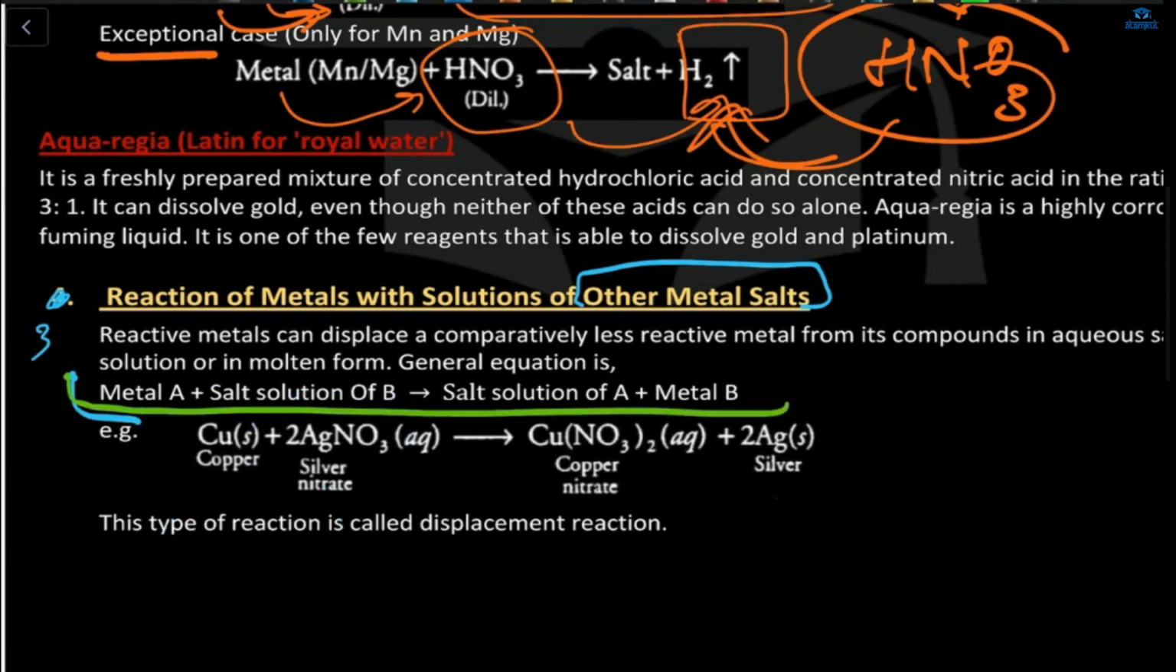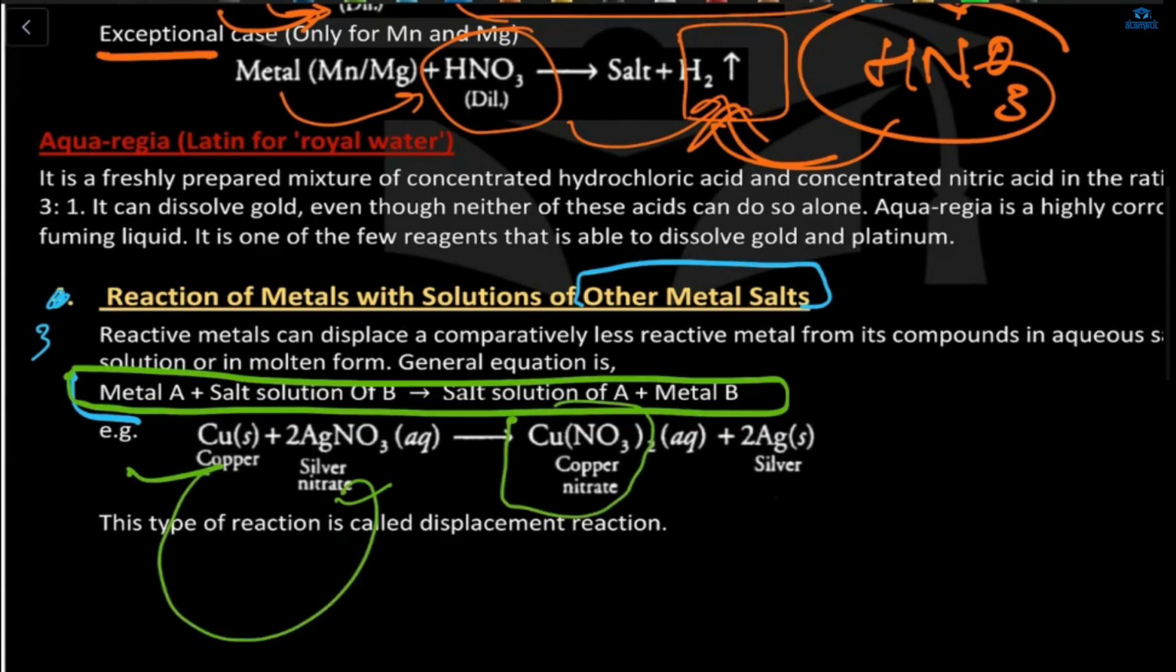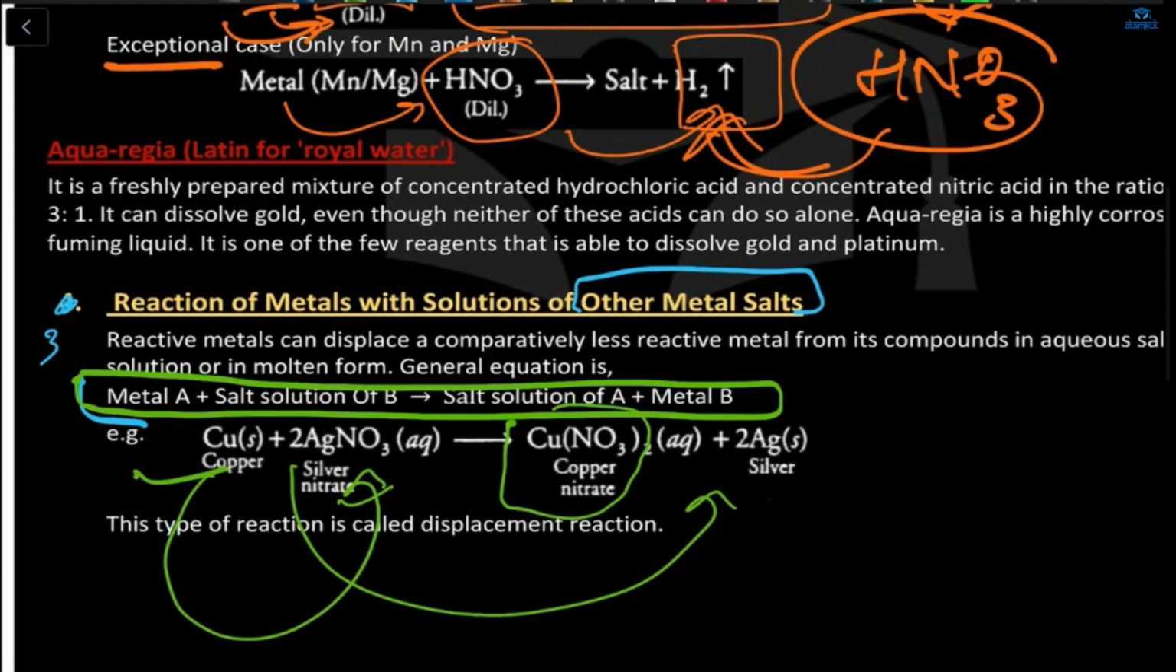See here it's written. When a metal A is combining with a salt solution of B, this is your metal A, which is copper, combining with the salt solution of B. This is silver nitrate, which is a salt solution. So what will happen? Your salt solution of A will form, means your Cu will combine with NO3. Now you can see the displacement reaction is happening here, right? Cu forms copper nitrate with NO3, and Ag is over here. The salt solution which was with B on the reactant side will mix with A on the product side, and B will be alone. So this is the reaction of metals with solutions of other metals' salts.